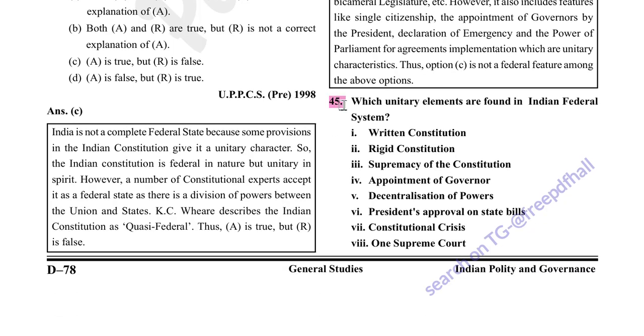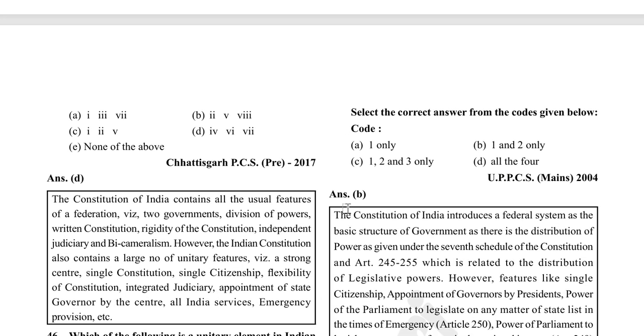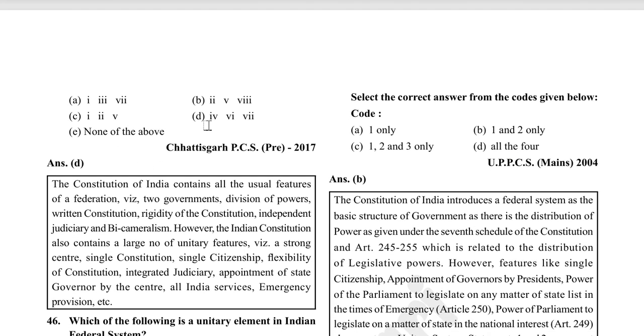Which unitary elements are found in Indian federal system? So, written constitution, supremacy of the constitution, appointment of governor, president's approval on state bills. So, option D is correct. 4, 6, and 7 are the